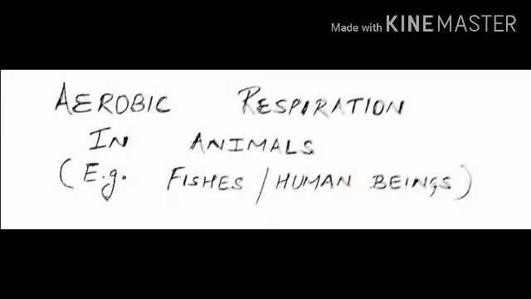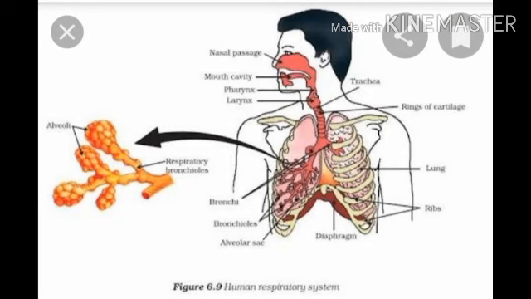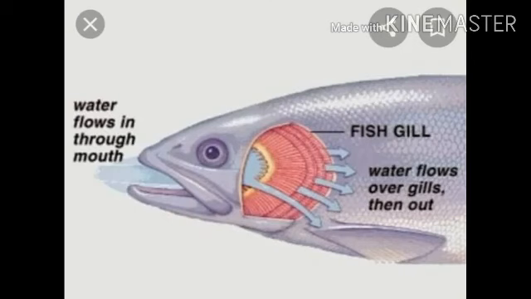Let us talk about aerobic respiration in animals. Animals have evolved different organs to use O2 for respiration. As you can see in the figure, fishes have gills. In the same manner, human beings have lungs. In the figure, you can see water flows in through the mouth of fishes. That water flows over gills.